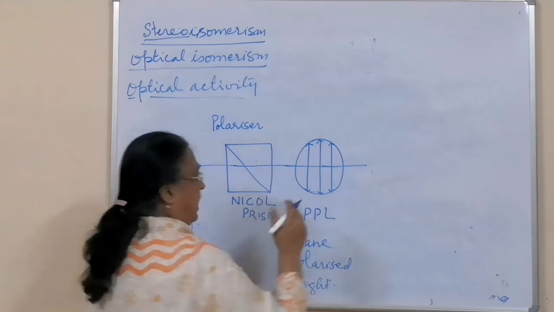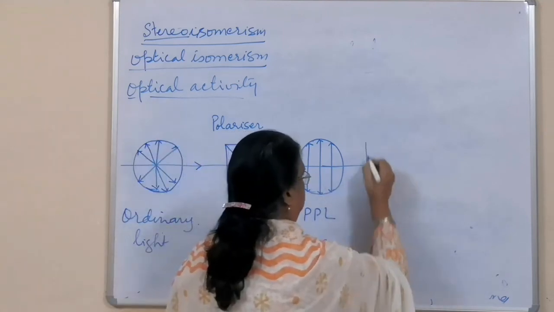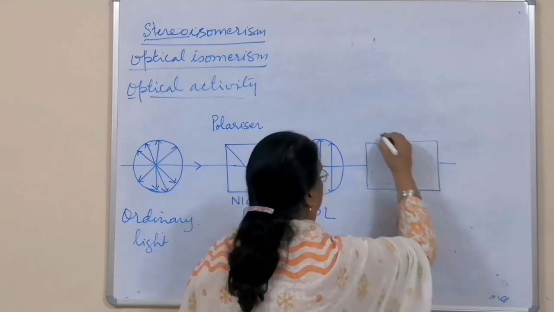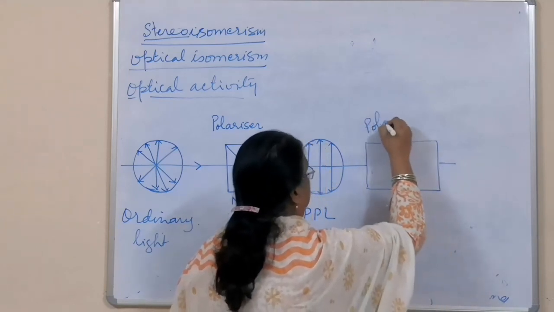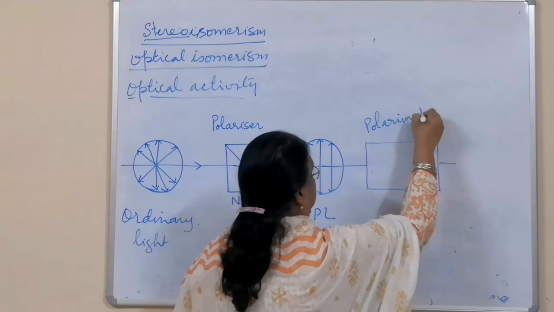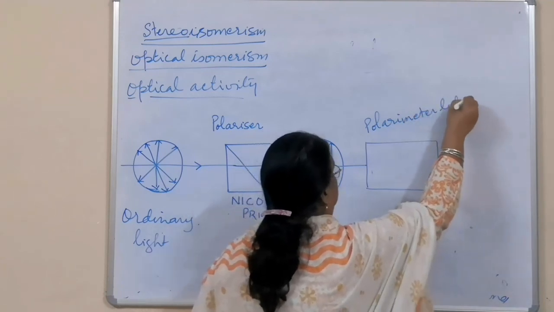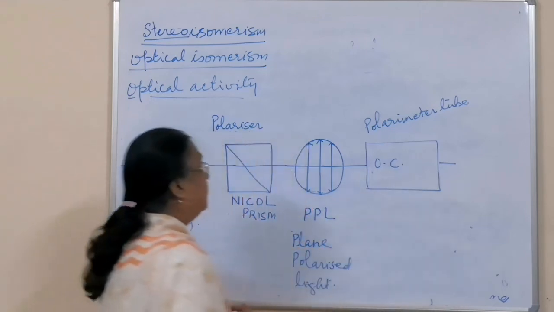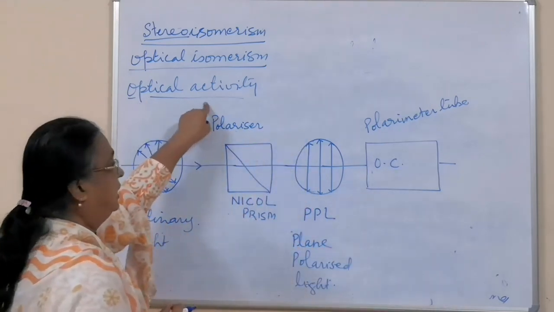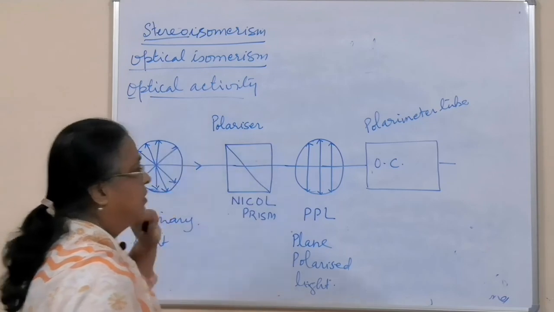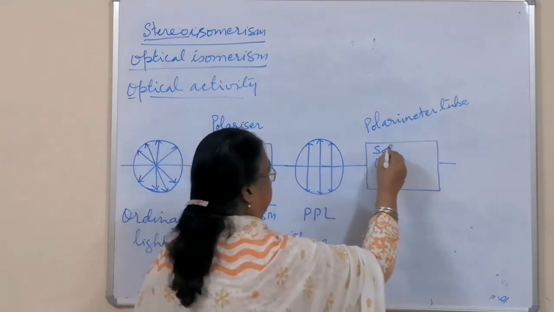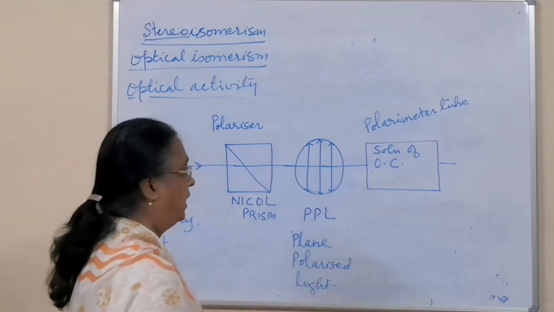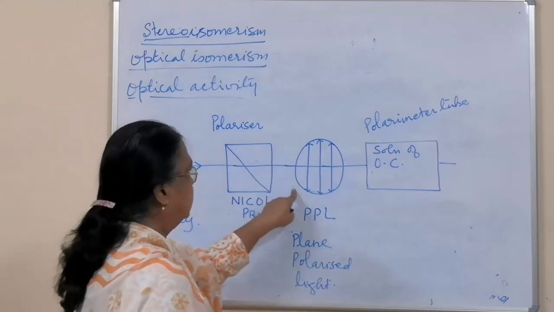Now this plane polarized light is passed through a special device, a very long tube called a polarimeter tube. In this, your organic compound is filled, whose optical activity has to be observed. So the solution of the organic compound of known concentration is filled into it.